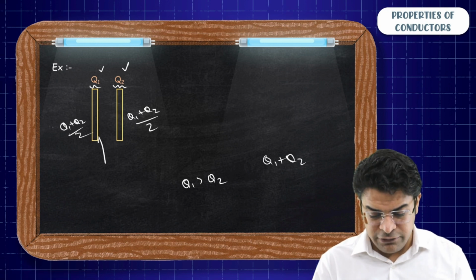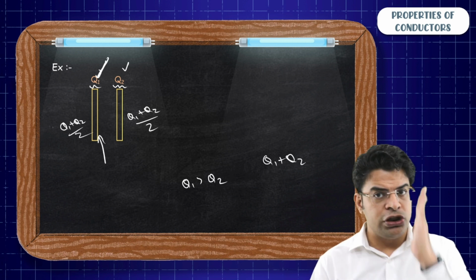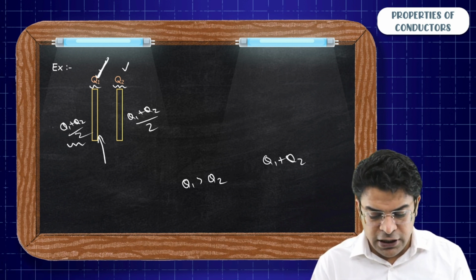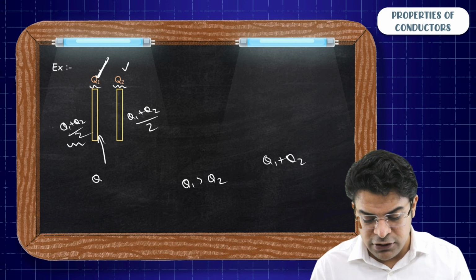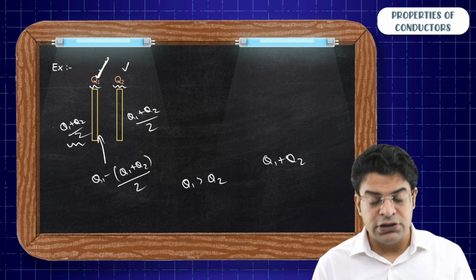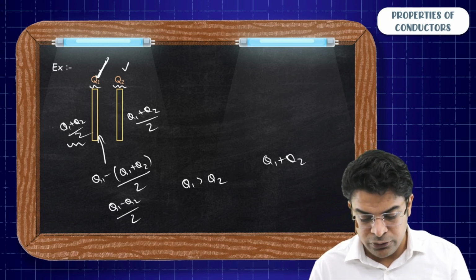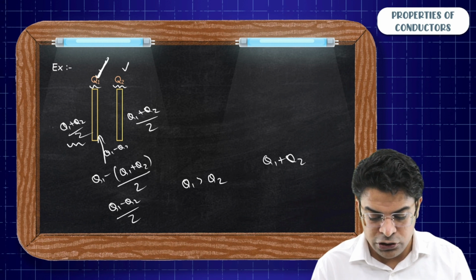Now, on this surface, how much charge will be available? Sir, the net charge has to be Q1 on this whole plate. On the left surface, you get (Q1 plus Q2) by 2. So on the right surface, you will get Q1 minus (Q1 plus Q2) by 2. That is (2Q1 minus Q1 minus Q2) by 2. That becomes (Q1 minus Q2) by 2. So here you get a charge (Q1 minus Q2) by 2.